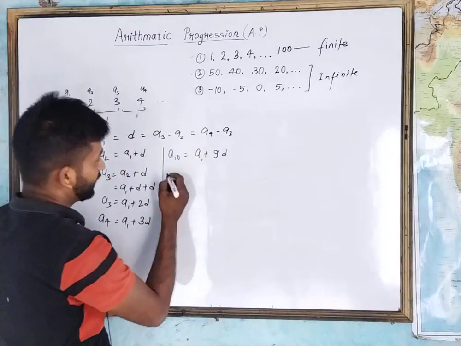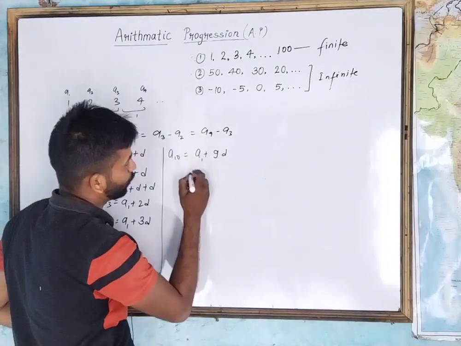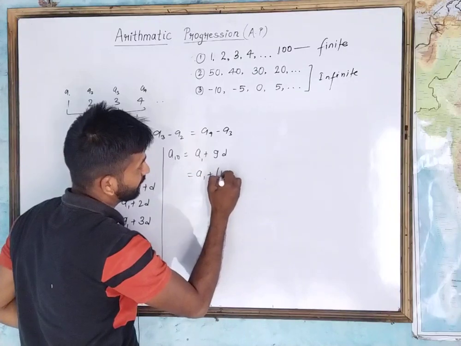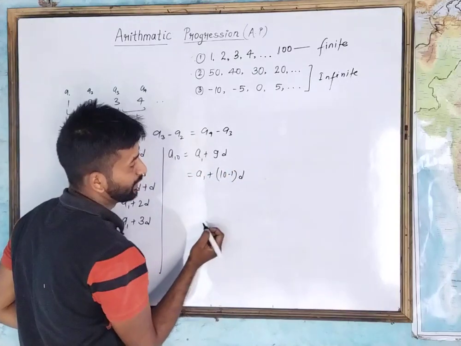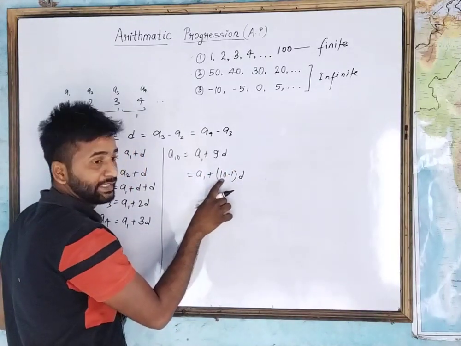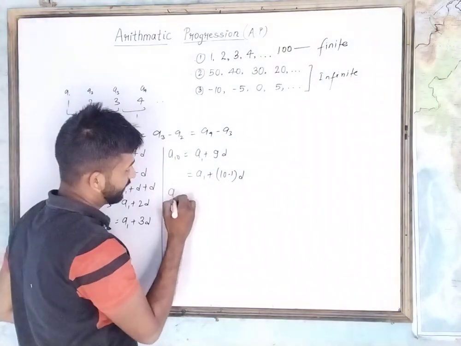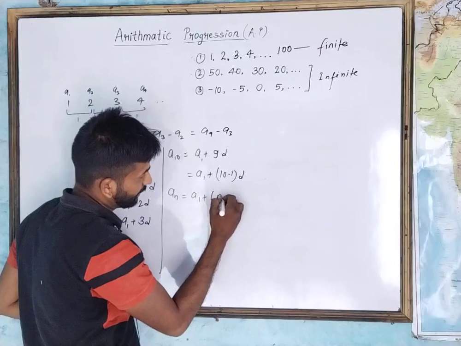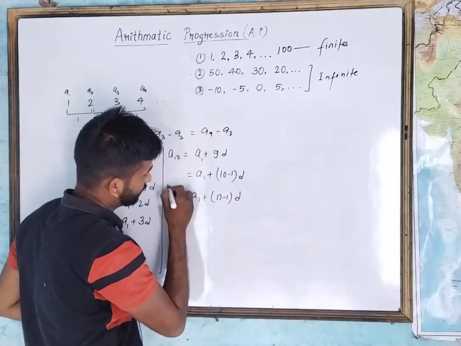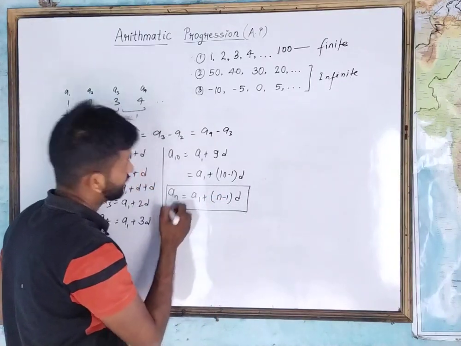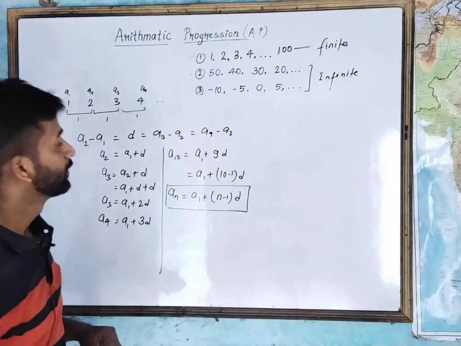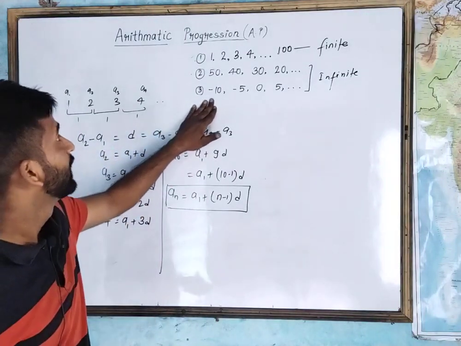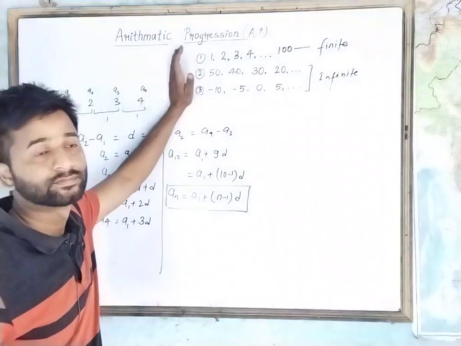So this can also be written as a1 plus (10 minus 1)d. If we replace 10 with n, then we can write an equal to a1 plus (n minus 1) into d. So this is the general formula of this kind of series. This kind of series is called arithmetic progression.